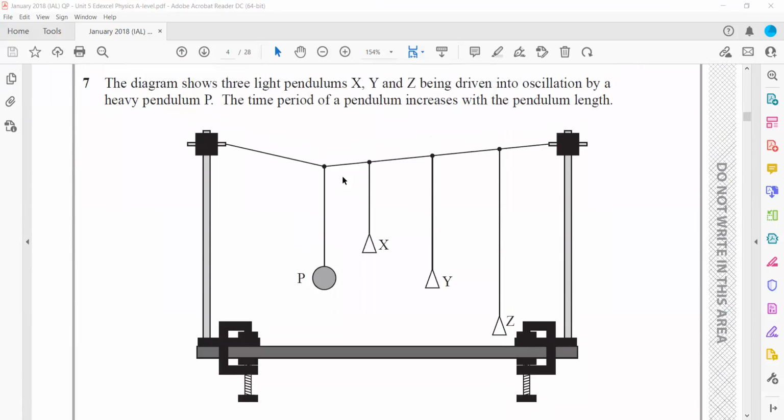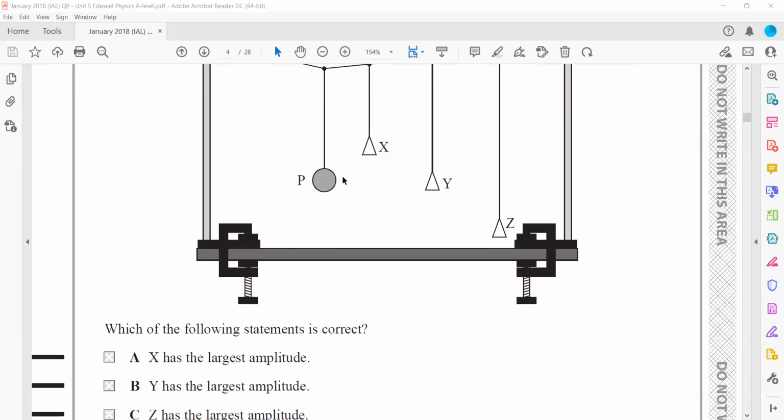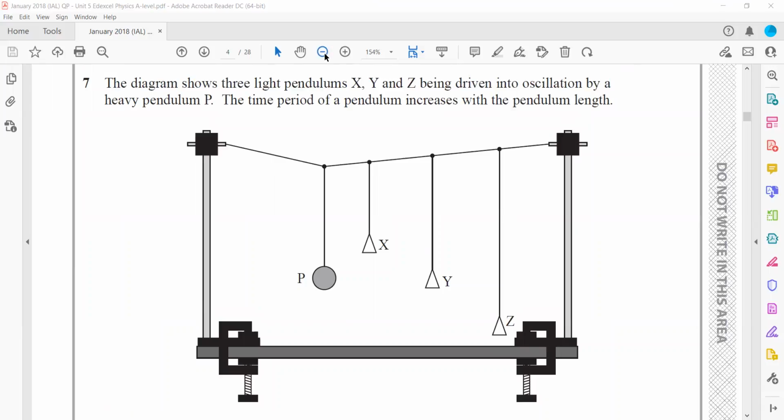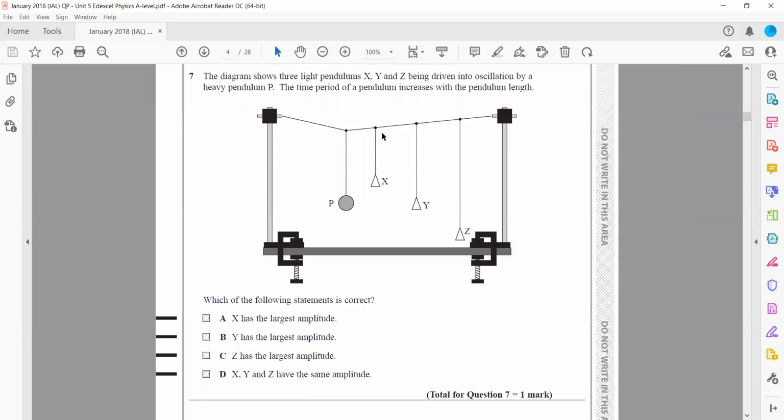The diagram shows the time of a pendulum. Which of the following statements is correct? Look, if we are making a vibration P, so the resonance will occur, and which one will vibrate with the maximum amplitude? Because the length of P matches with the length of Y. So when P is vibrating, the Y will also vibrate. Others will vibrate, but maximum energy transfers to Y.